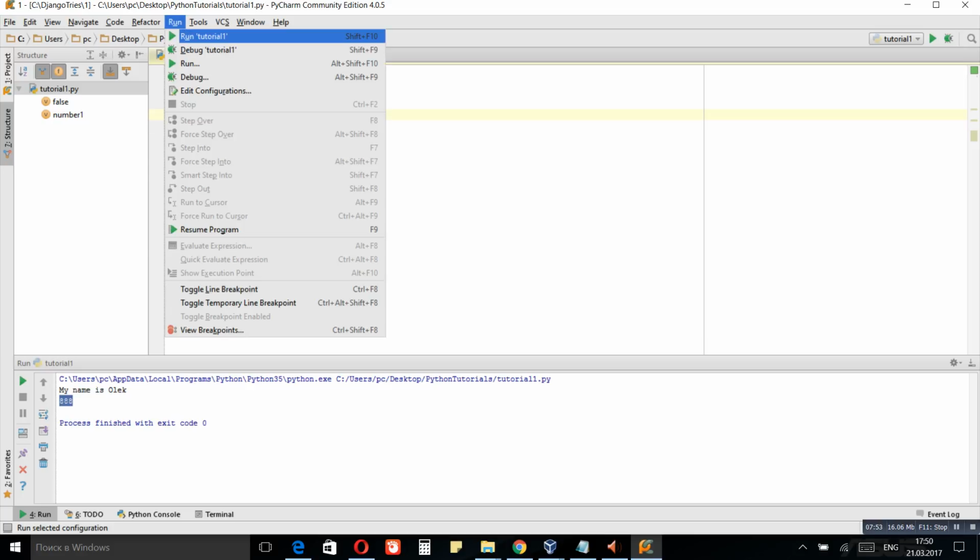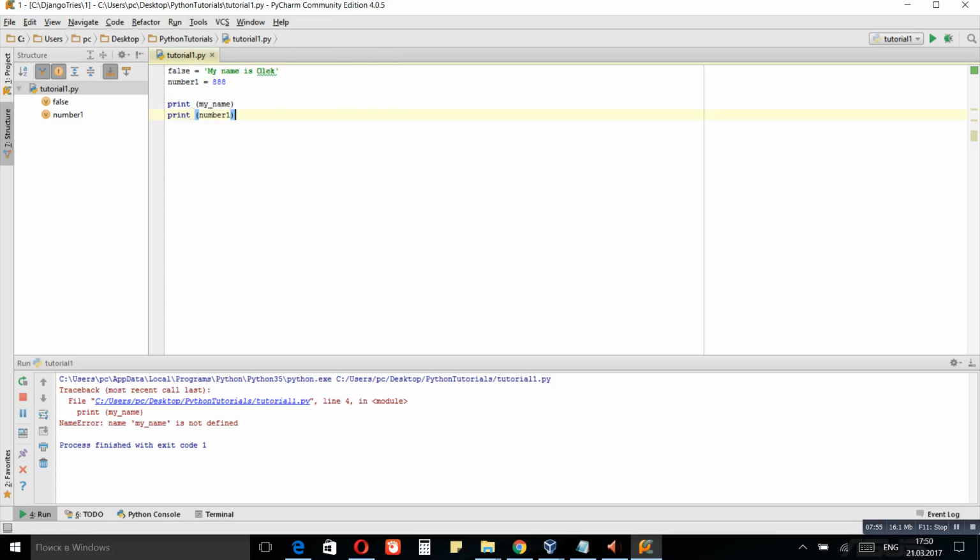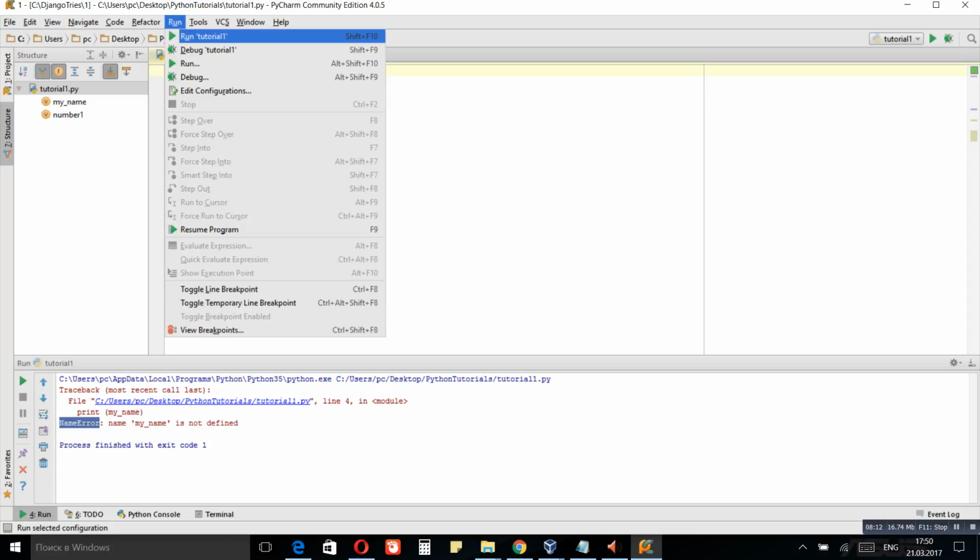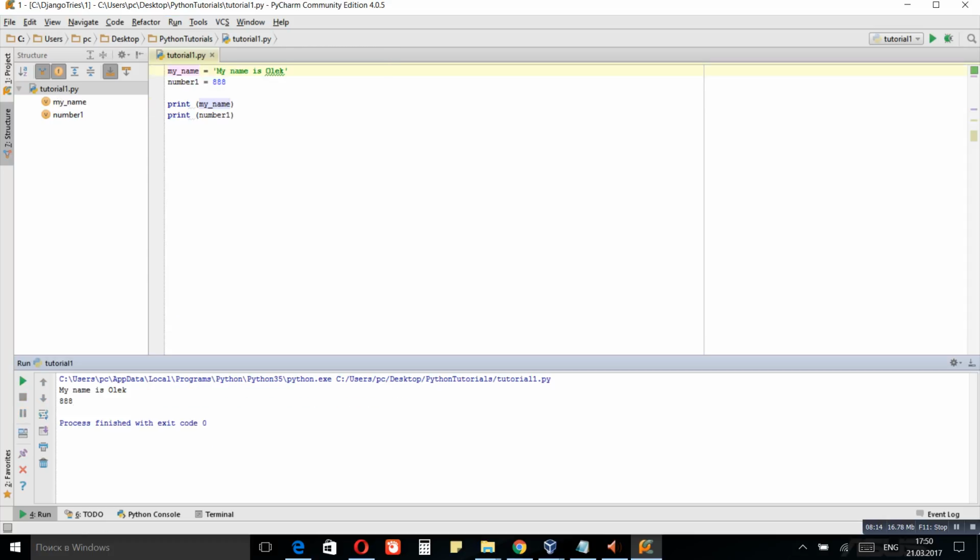So let's run it, run tutorial 1, and of course we got the error. The error says name my name is not defined, and the error is because we used a reserved word for naming the variable. So let's rename it back to my name and run it once again. So now no more error.